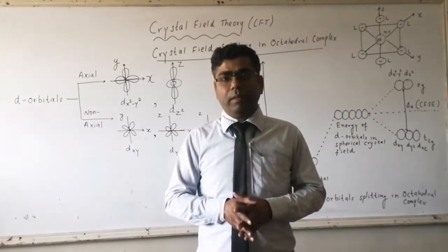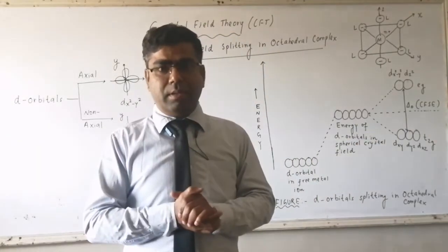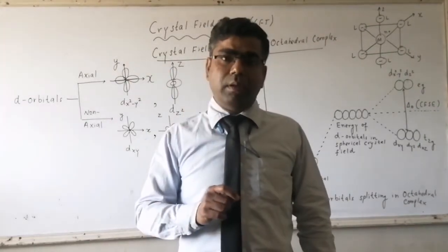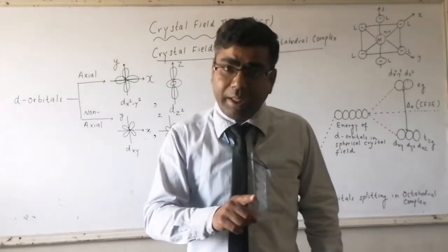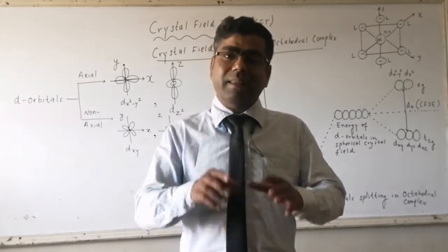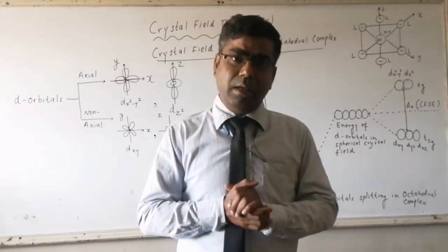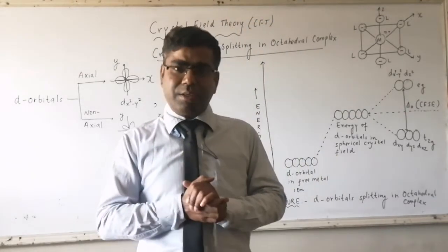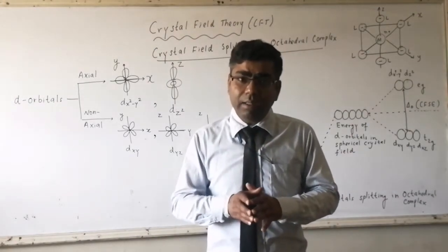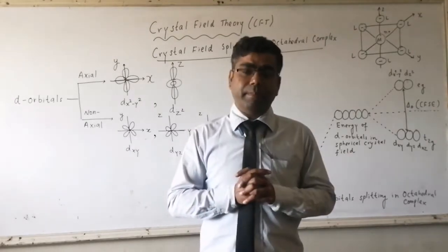Based on the magnitude of delta O, these ligands can be arranged in the order of increasing value of delta O. As a result, we obtain a series of ligands, and this arrangement is called the spectrochemical series, where ligands are arranged in the increasing order of their crystal field splitting energy.